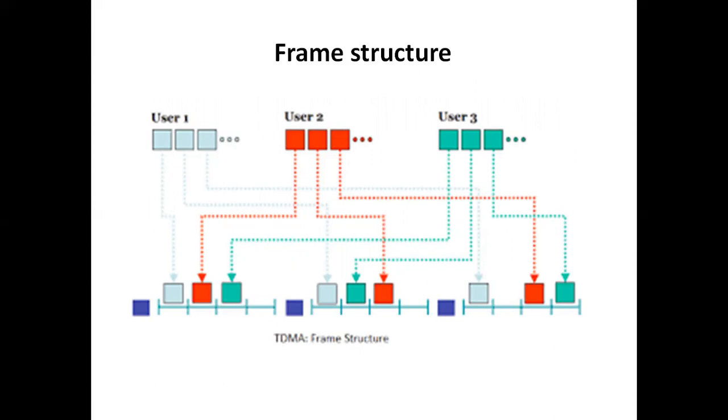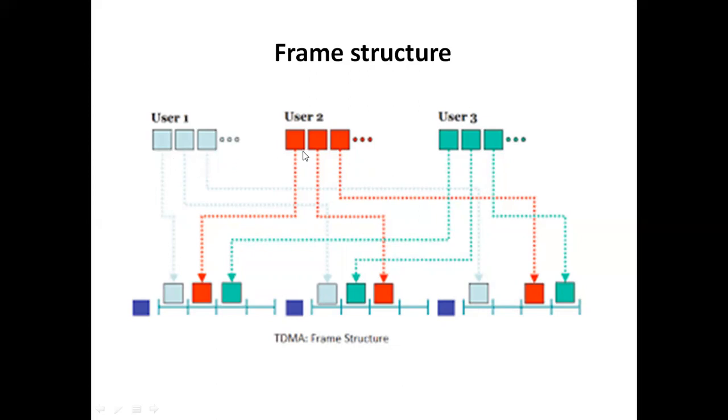This figure represents a TDMA frame structure. Let us consider we have three users: user 1, user 2, and user 3. User 1 is represented in light blue color, user 2 in orange color, and user 3 in this color. When user 1 gets a chance, he generates information, and that will be stored in a frame. After the time period is over, the chance will be given to user 2.